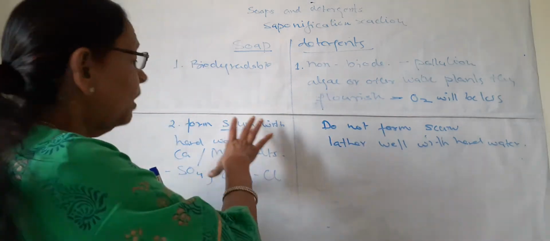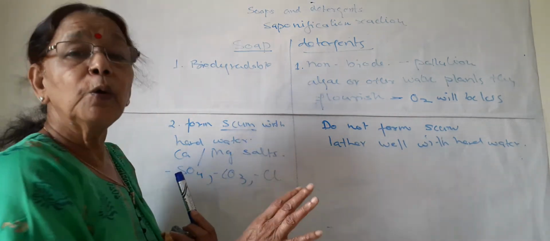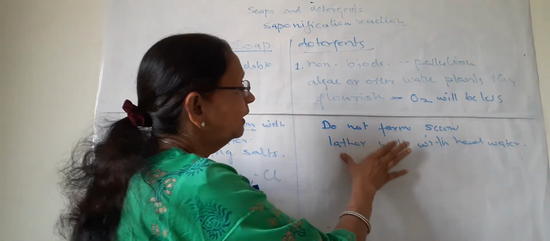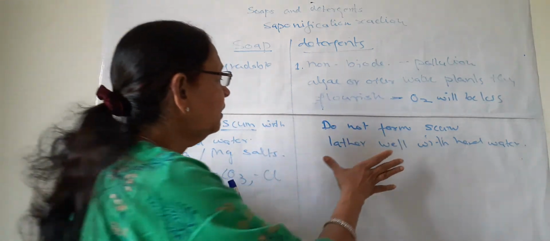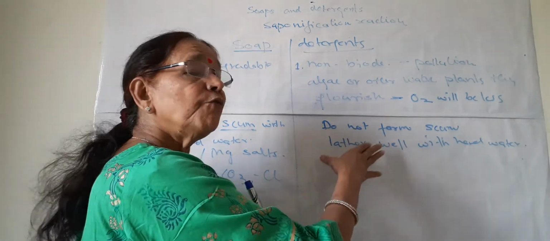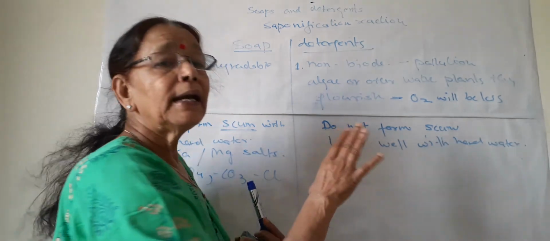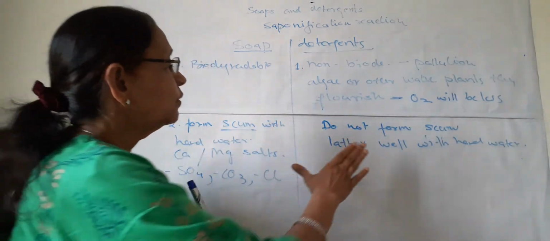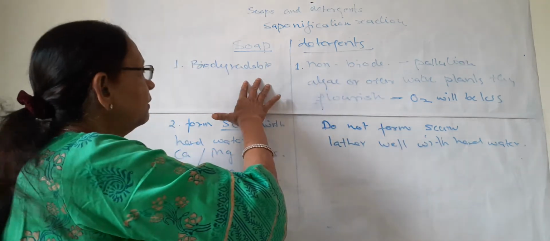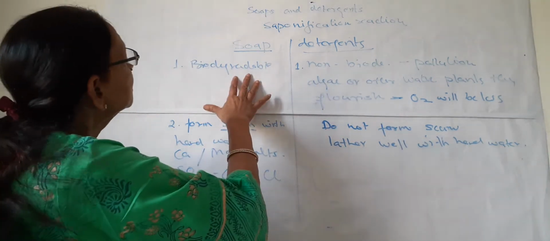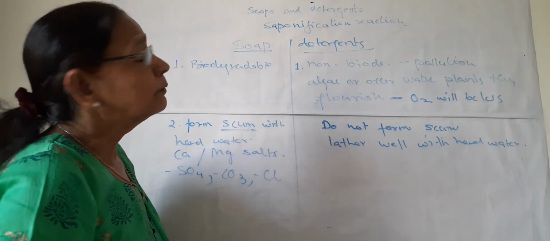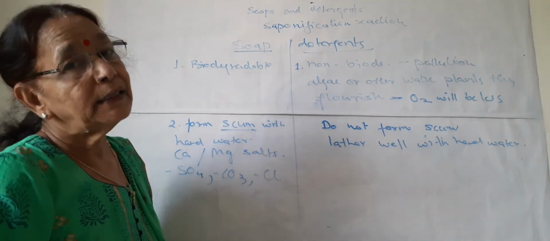Here with soap, if hard water is there, the soap goes to waste and scum is formed. Detergents do not form scum with hard water, and they clean dirty surfaces well and form lather as no scum is formed. So this is an advantage, this is a disadvantage, this is an advantage, and this is a disadvantage. In this way we can differentiate between soaps and detergents.